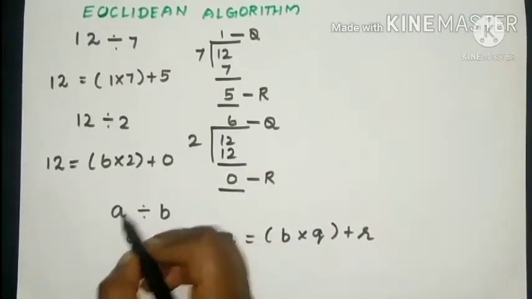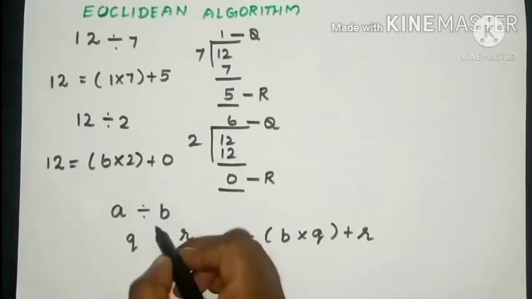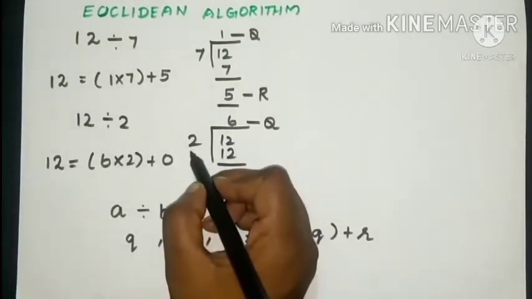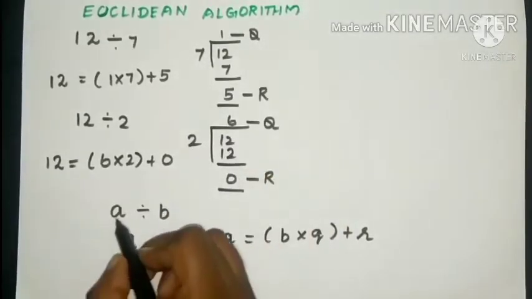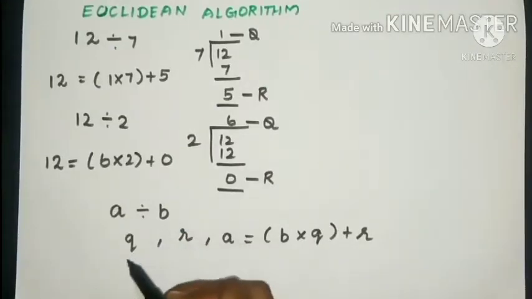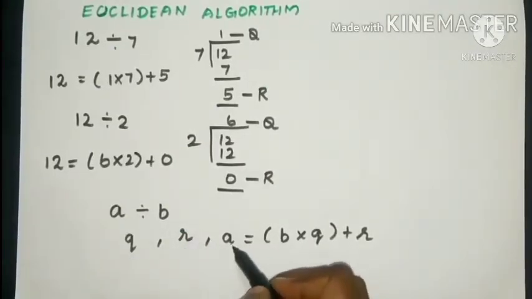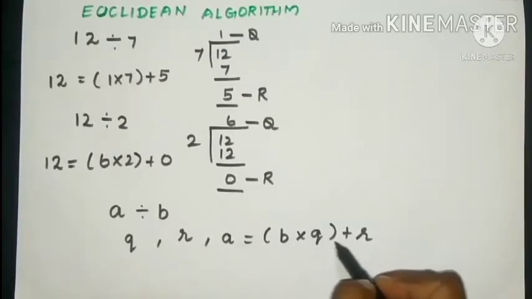A is the number being divided and B is the divisor value. If we divide A by B, we get the quotient and remainder value. Then A can be written as B into Q plus R.